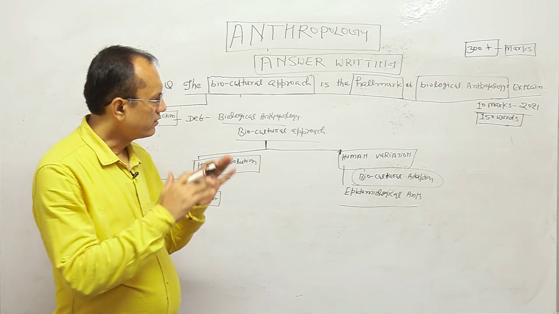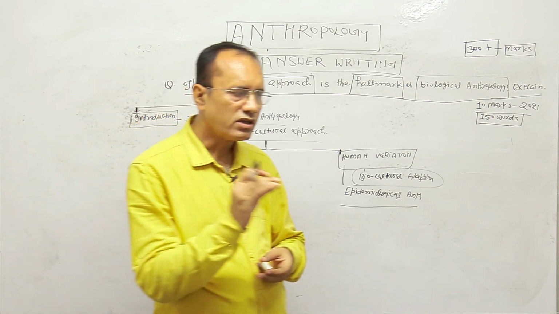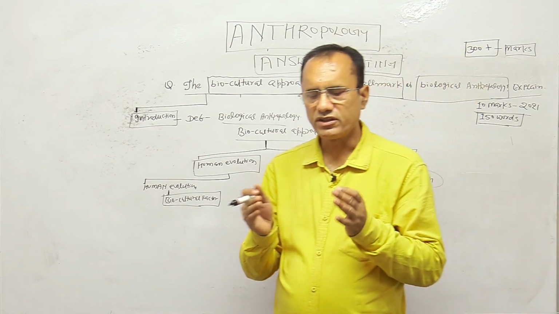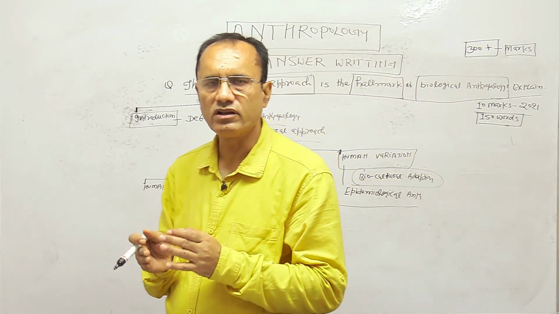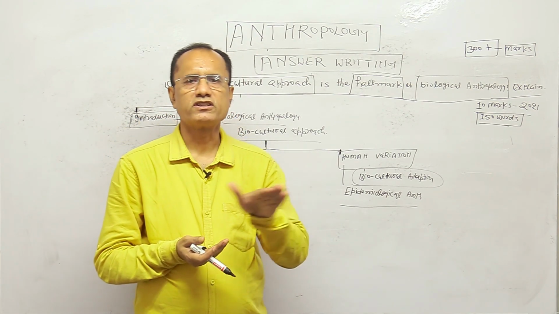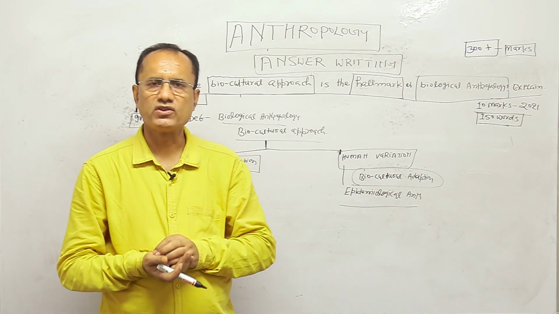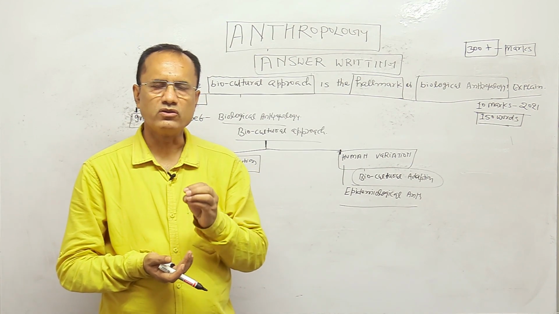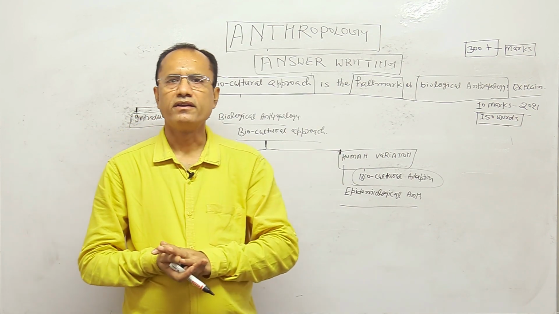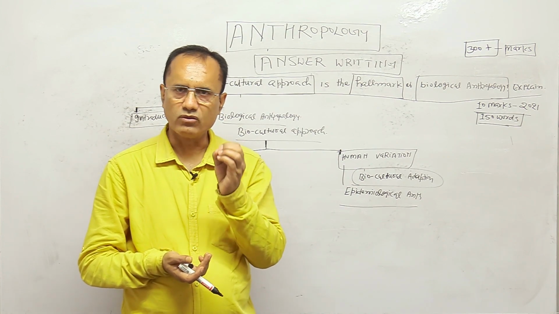On the basis of that, you can write your conclusion, because biological anthropology deals with the study of human biological evolution and biological variation in a biocultural perspective. So the biocultural approach is the hallmark of biological anthropology. On the basis of that, you will be capable of writing your answer. This is a very good answer for you.